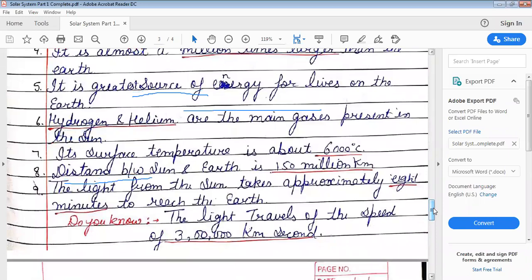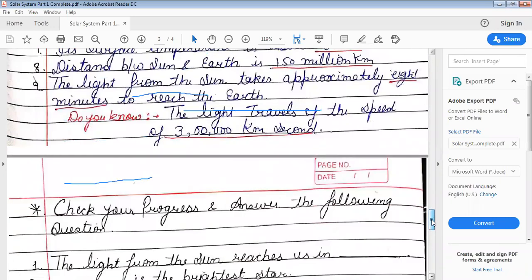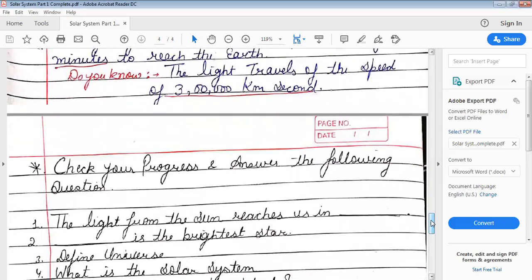Its surface temperature is about 6000 degrees Celsius, and the distance between the sun and the earth is 150 million kilometers. The light from the sun takes approximately 8 minutes to reach the earth. And one thing you should know is that light travels at the speed of 3 lakh kilometers per second. So this was a brief introduction about the solar system.